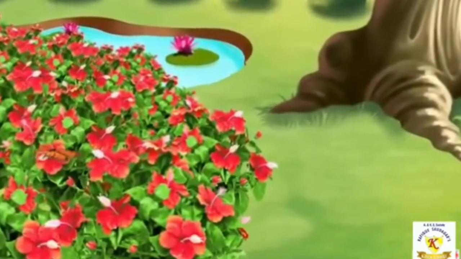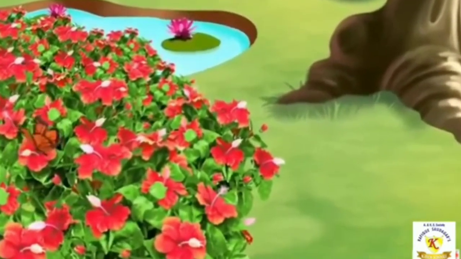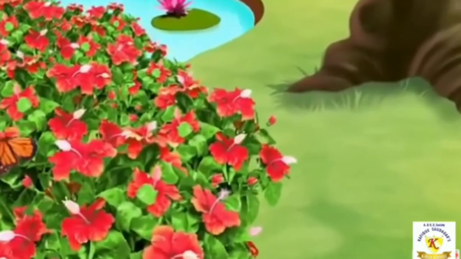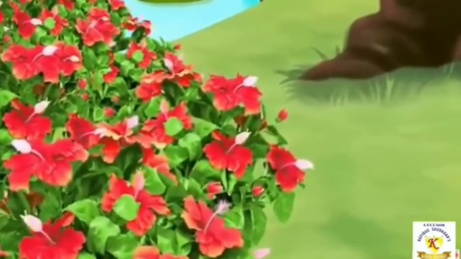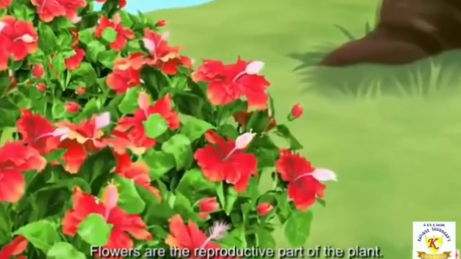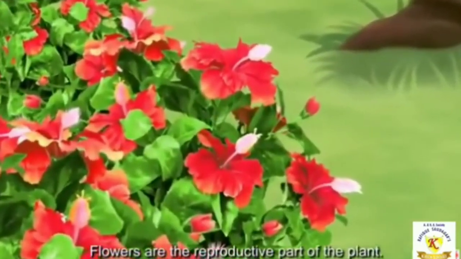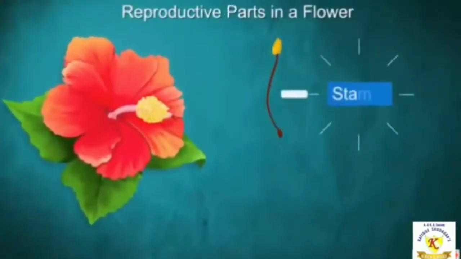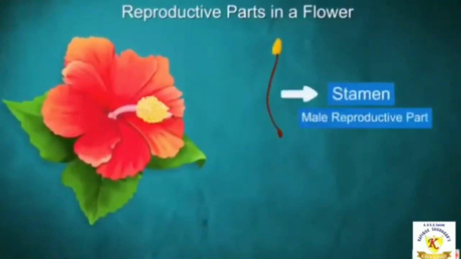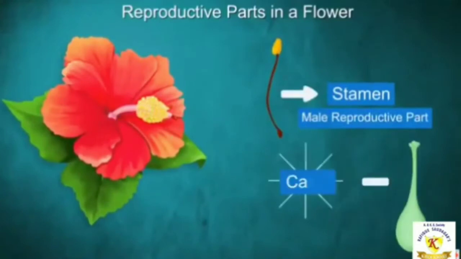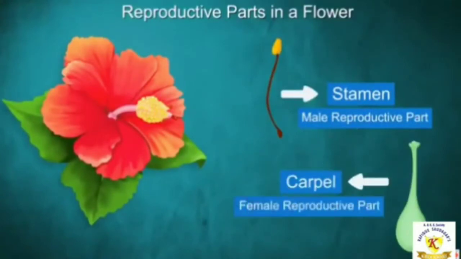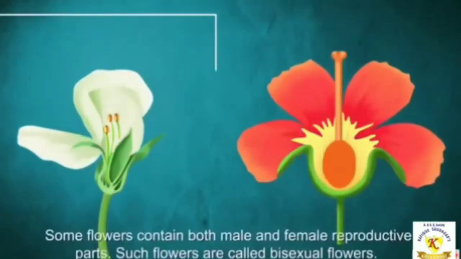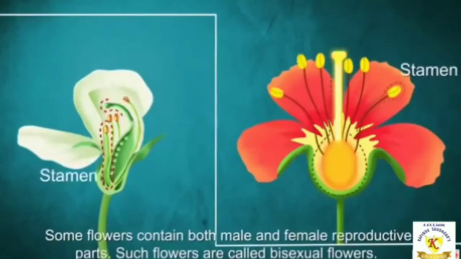You already know, children, that flowers are not present only to add beauty to the plant. They are in fact the reproductive organs of the plant, right? Now, in the flower, stamen is the male reproductive part, while the carpel is the female reproductive part of the flower. Now, some flowers contain both male and female reproductive parts.